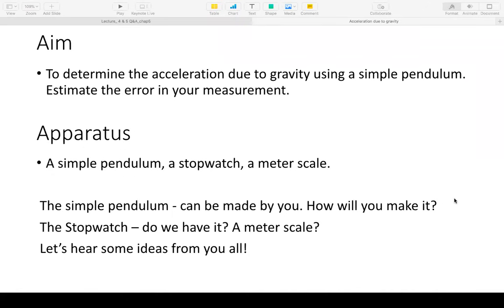Or you can use another string to measure. Can we use a measuring tape? Yeah, measuring tape also you can use, but measuring tape typically we fold it and keep. So you will have to stretch it properly so that you make sure that you don't make a mistake in taking the length. Or what you can do is take another string to measure the length of your string, and then place it across your ruler and make the measurement.